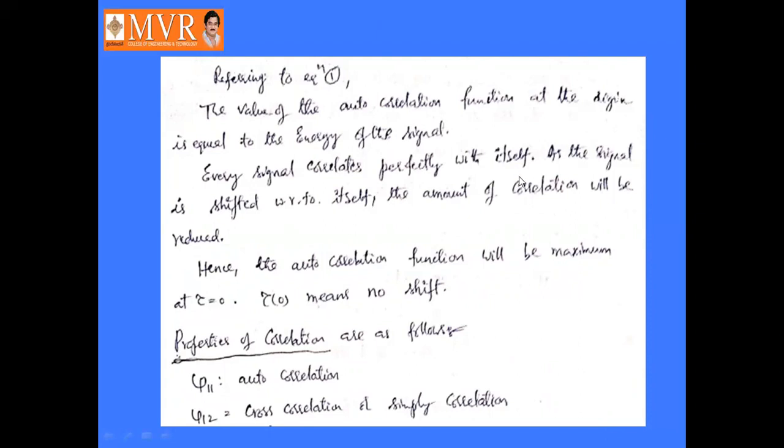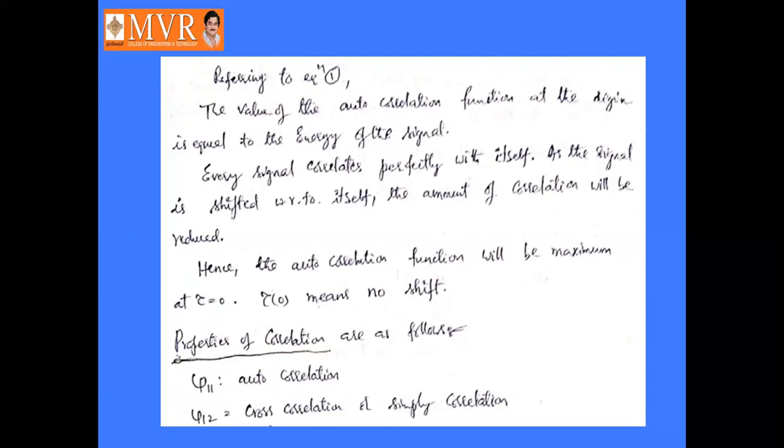As the signal is shifted with respect to itself, the amount of correlation will be reduced. Hence, the autocorrelation function will be maximum at tau equal to 0. Tau equal to 0 means no shift, both signals are the same, there is no time delay. So here the autocorrelation will be maximum.